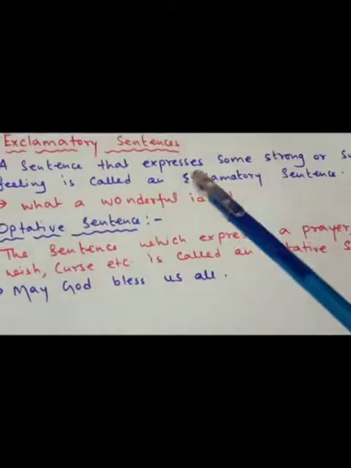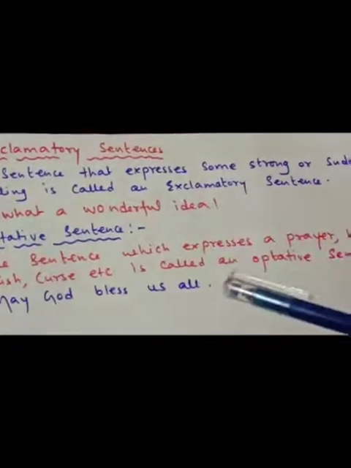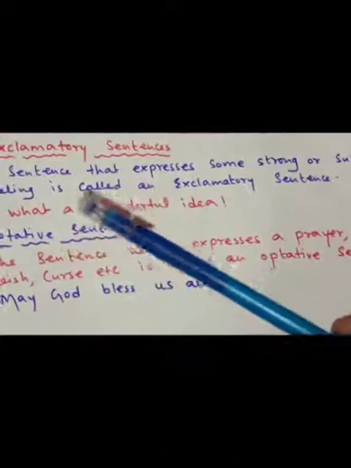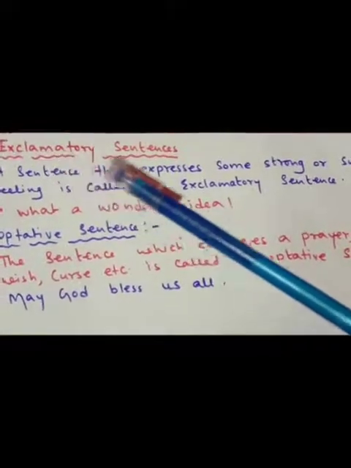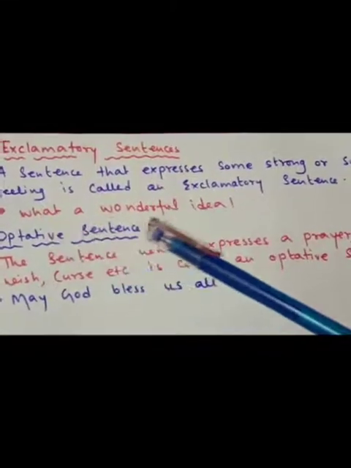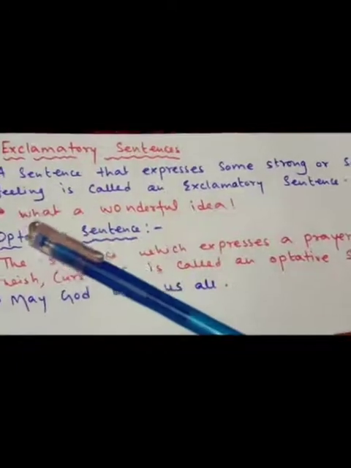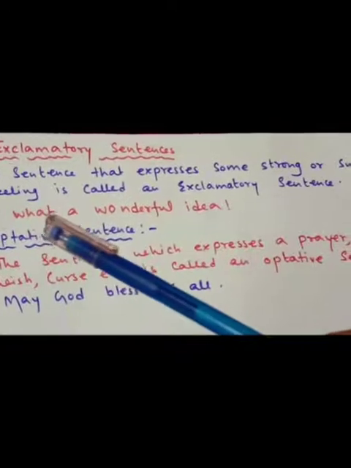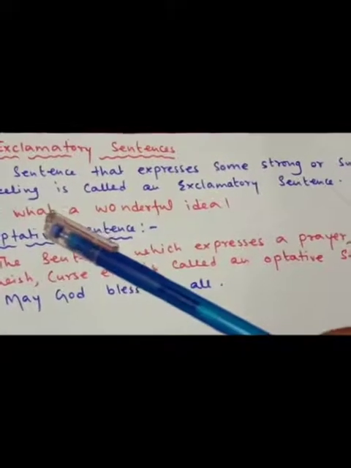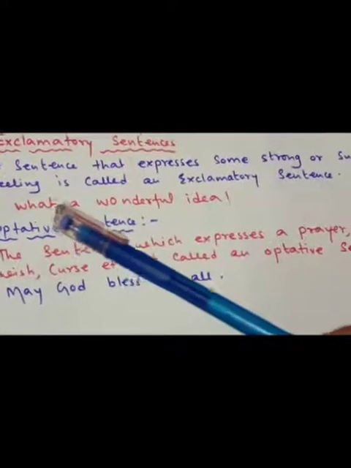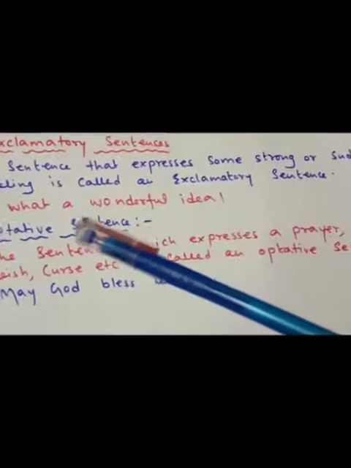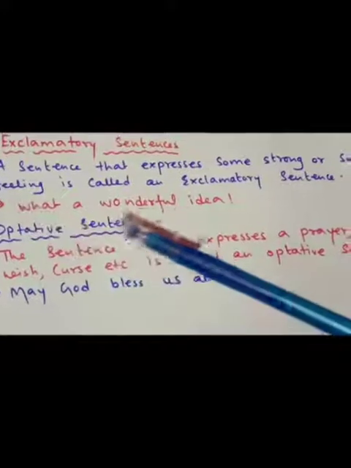So when the sentences express some strong feeling or a sudden feeling, there we will write that it is an exclamatory sentence. What a wonderful idea. With a WH word, maybe you can think that no, it should be interrogative sentence, but no, you have to understand the feeling, that means the sense of the sentence. So what a wonderful idea.